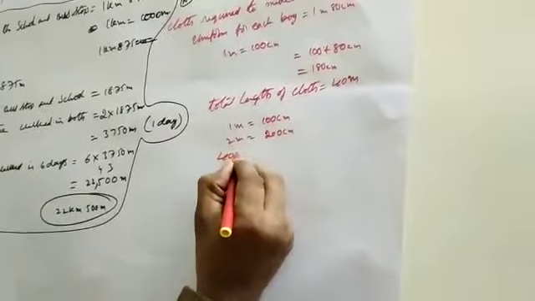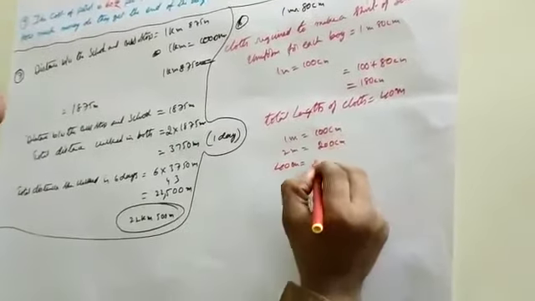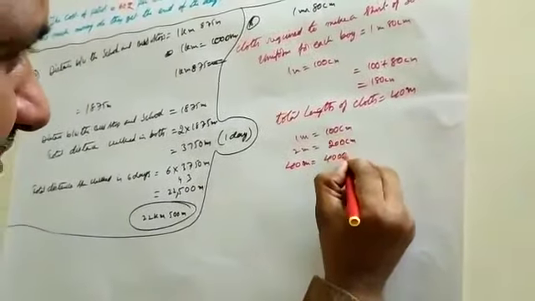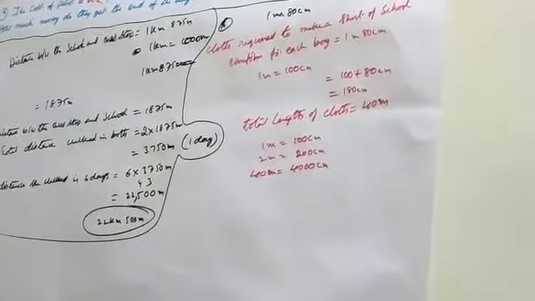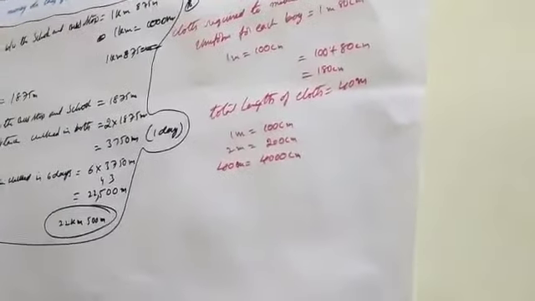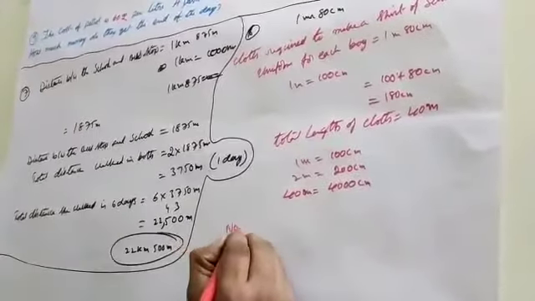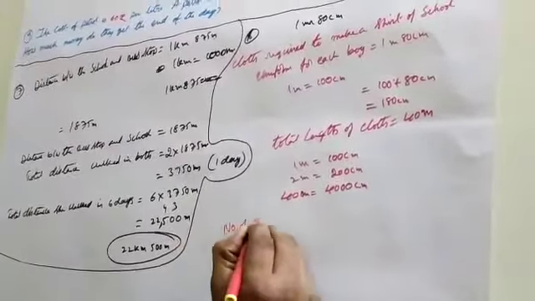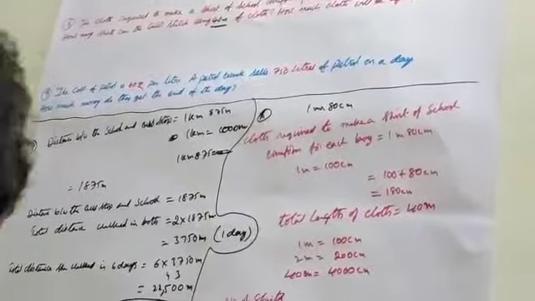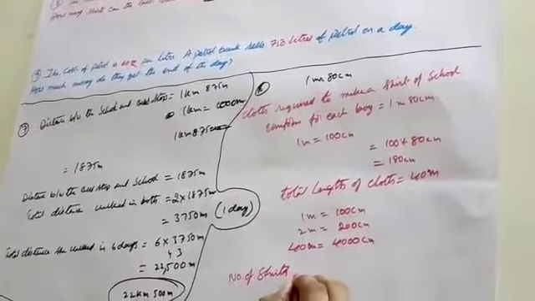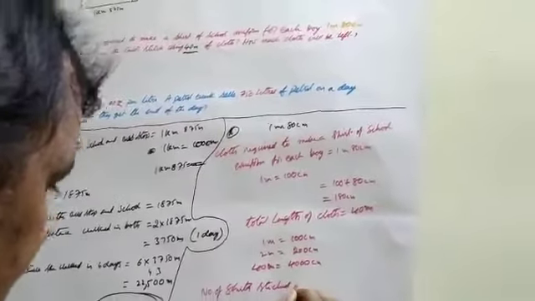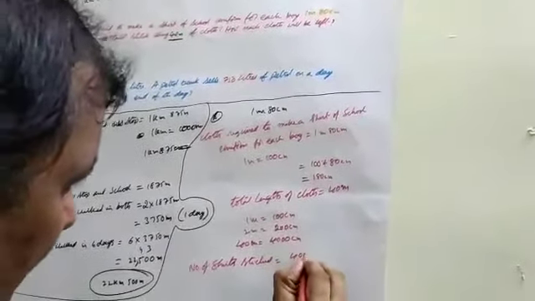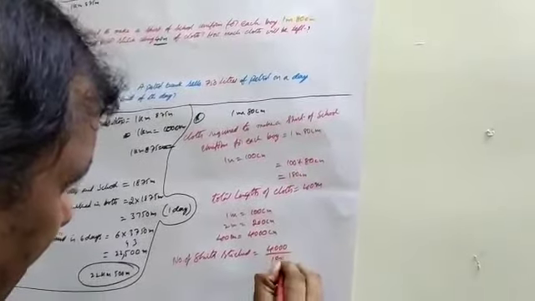At the same time, 40 meters is equal to 4000 centimeters. Number of shirts stitched is equal to 4000 divided by 108.